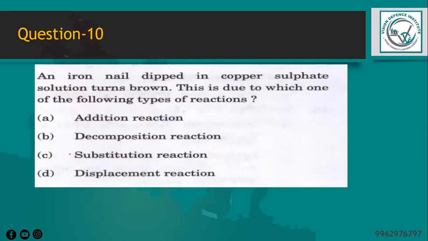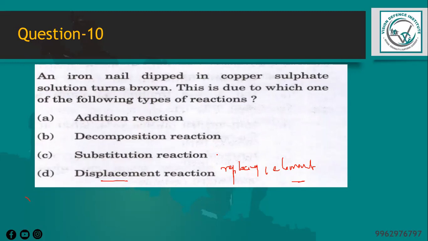The next question is, an iron nail dipped in a copper sulfate solution turns brown. This is due to which one of the following types of reactions? So we know that a displacement reaction involves the replacement of one element in a compound with another element. So in this case, the iron in the nail replaces the copper in the copper sulfate compound, which results in the formation of iron sulfate and elemental copper. Whereas the brown color seen on the nail is due to the formation of copper metal on the surface of the nail.